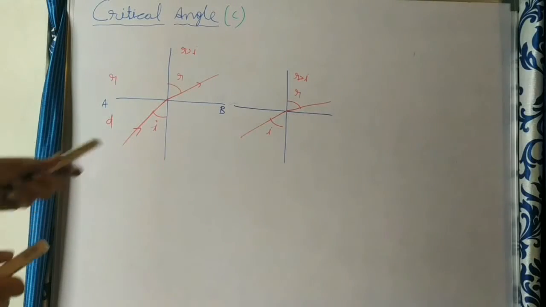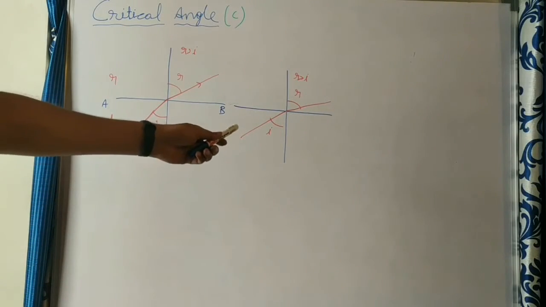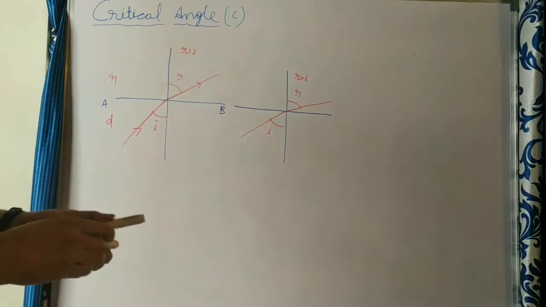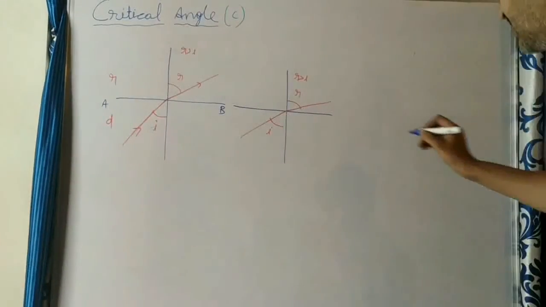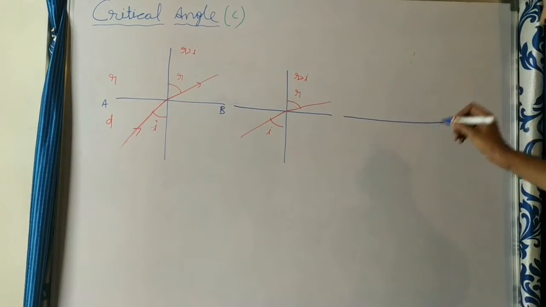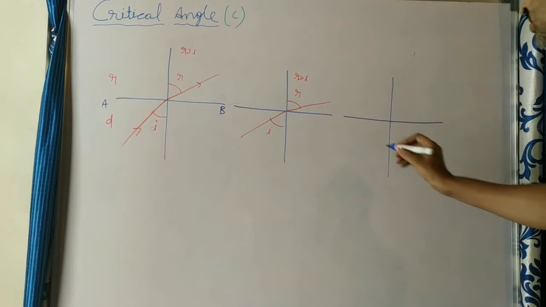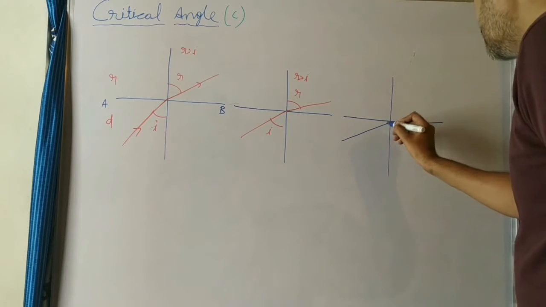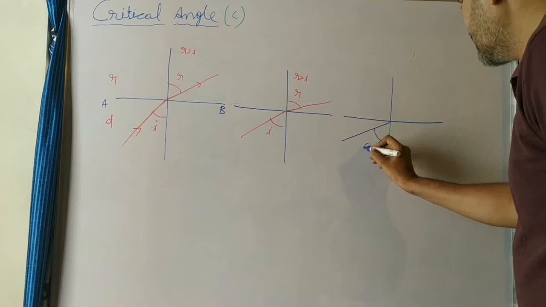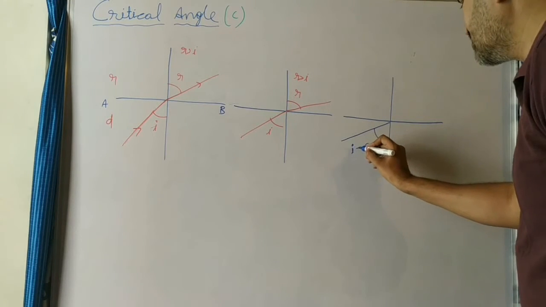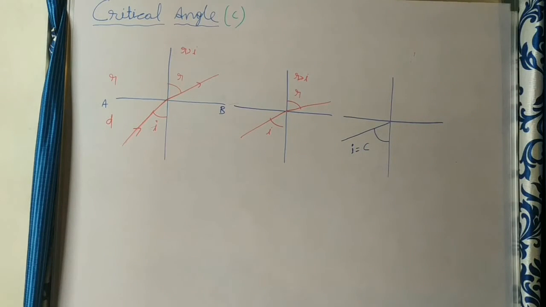Suppose you increase this angle of incidence more than this value, then at a particular value of incidence, with the normal drawn, the angle of incidence equals the critical angle.